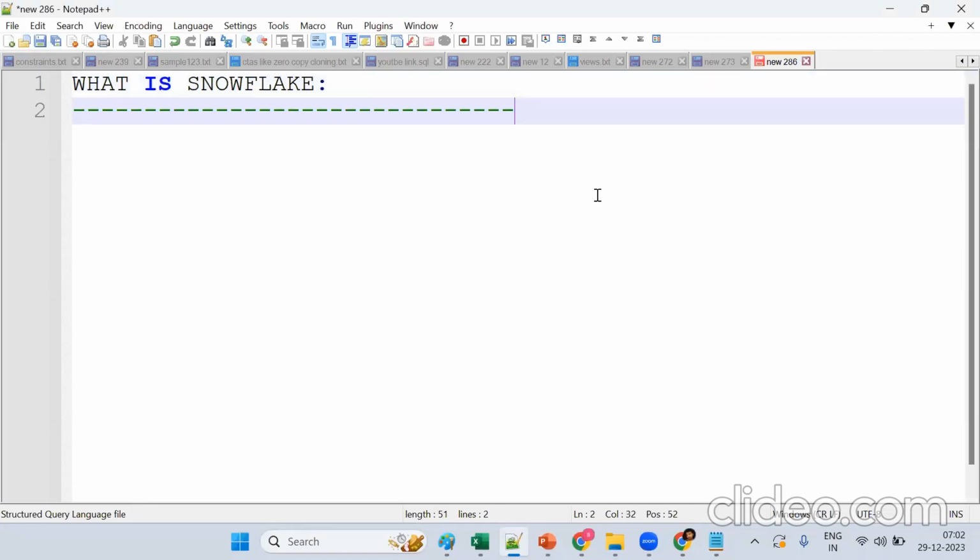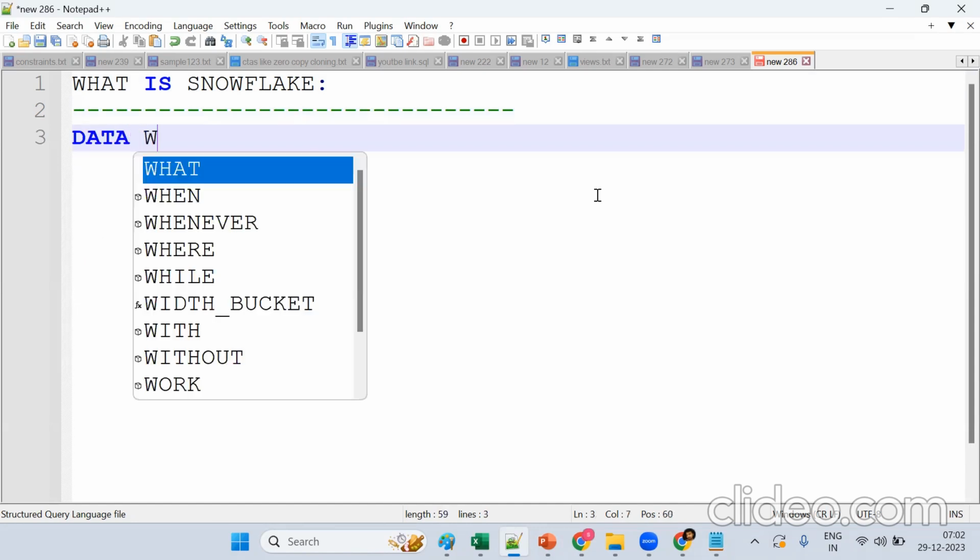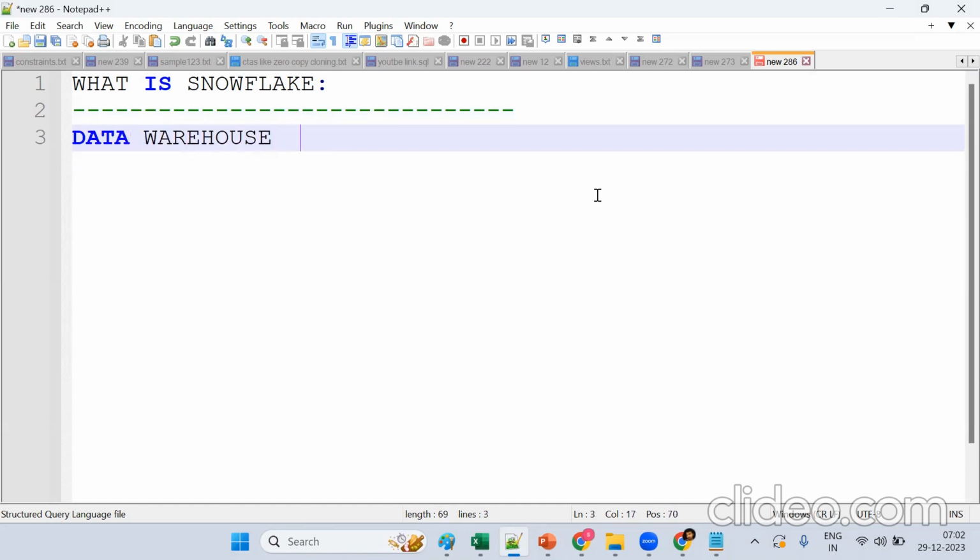Now tell me, what is Snowflake? Anyone? A data warehouse. Okay, a data warehouse. Mainly for what? Analytical solutions. It's an analytical solution.